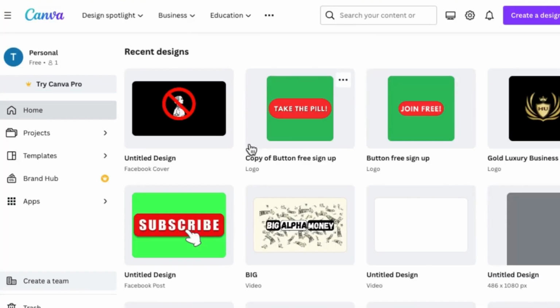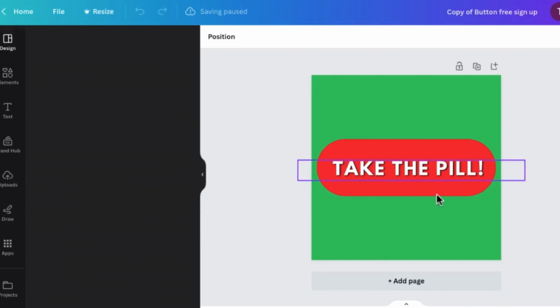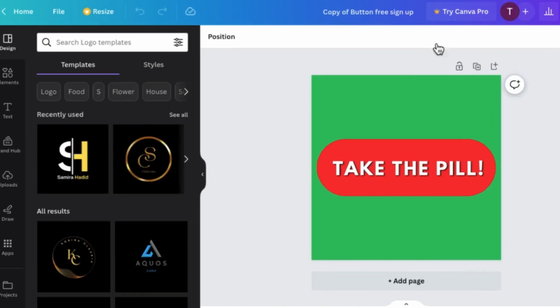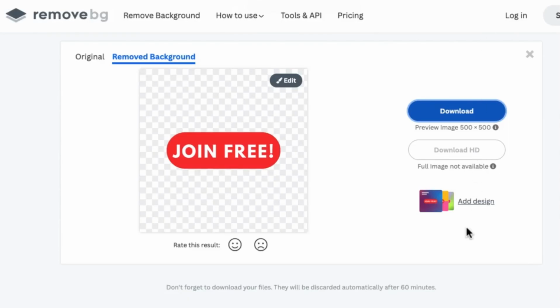So I'm going to come over to Canva. You can see this is the button right here. Exactly what we did with the former button. You can see it says take the red pill. Just like what we did with this one here where it says join free. Go ahead, do the exact same thing. And once you do that, you can download this. Come over to where it says remove BG. You're going to remove the background of that button, right?